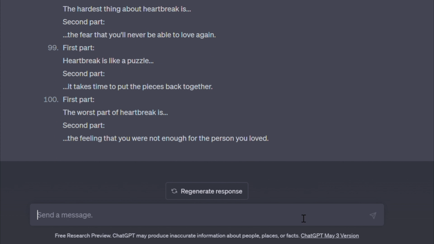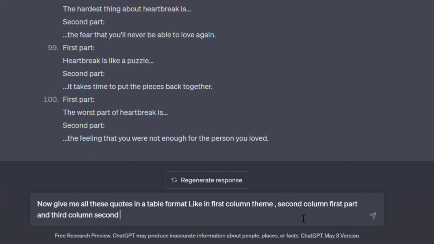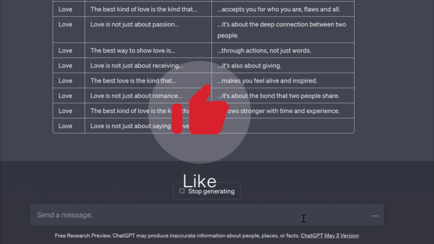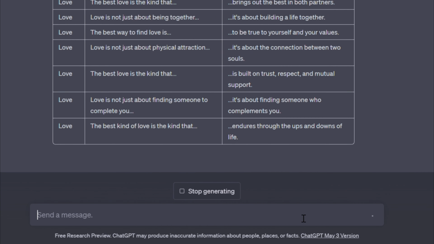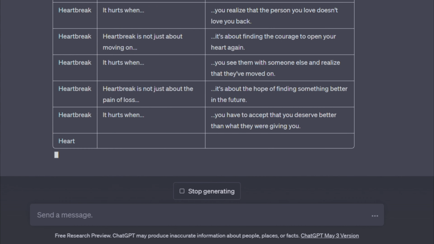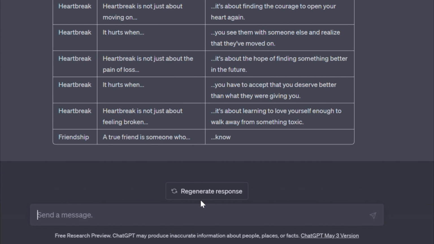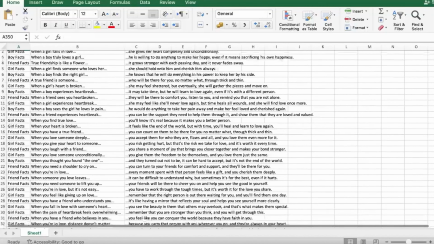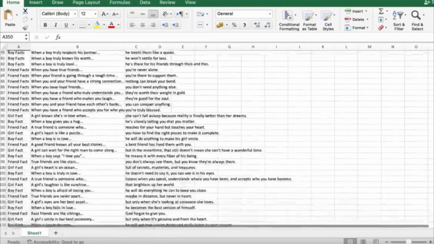Now, I asked ChatGPT to generate these quotes in a table form like Excel. This is an important step and you'll find out why later in the video. It takes me approximately 10 to 12 minutes to complete this entire process so far. Now I will manually save the entire data into an Excel file.